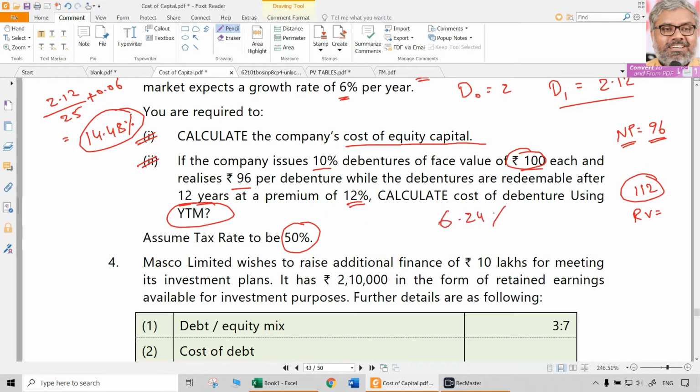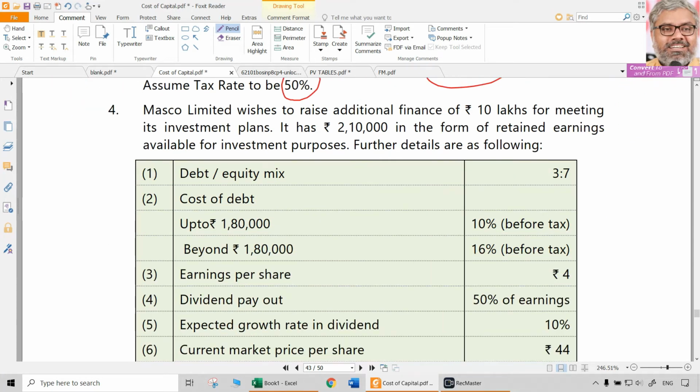6.24%. That's it. So the YTM method is nothing but an application of IRR. That is question number 3. Now, moving on to question number 4.